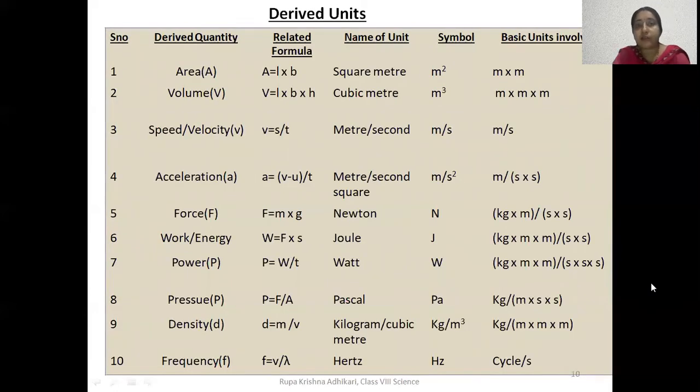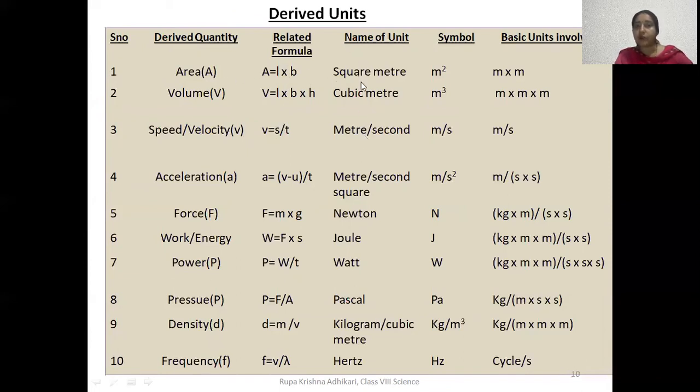Now let's move on to derived quantities, derived units. As derived quantities are those which depend upon other quantities, there are a number of derived quantities, but here I have written altogether 10. You can learn some examples: area, volume, speed, velocity (speed or velocity, both are similar), acceleration, force, work or energy, power, pressure, density, frequency, etc. Here I have given related formulas, how they are found out, and names of units.